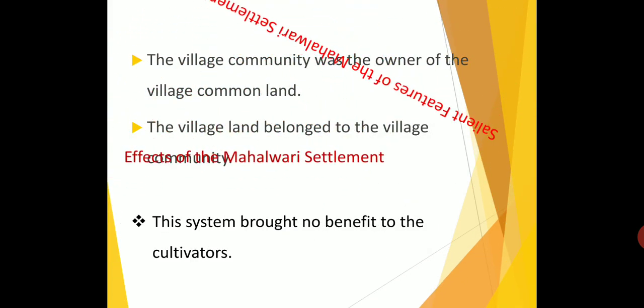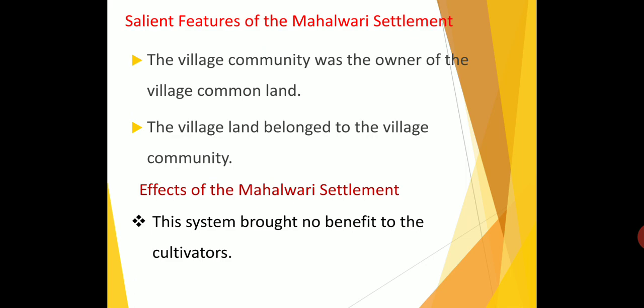So next, salient features of the Mahalwari system. Important features of the Mahalwari system. The Lambardar acted as an intermediary between the government and the villages. Here, who is the intermediary? The Lambardar. Who is the Lambardar? The head of the village they call the Lambardar. He only has the right to collect the tax from the cultivators and pay it to the government. So the Lambardar acted as intermediary between the government and the village.